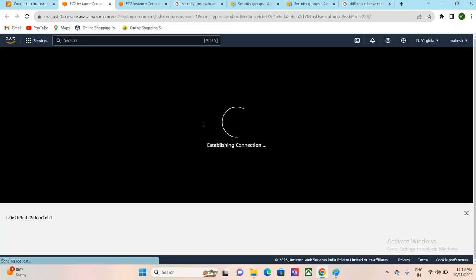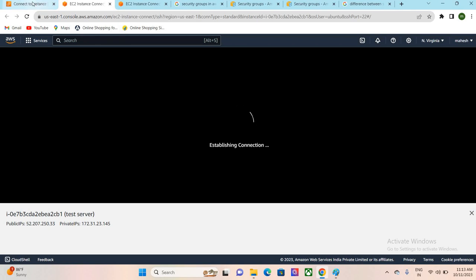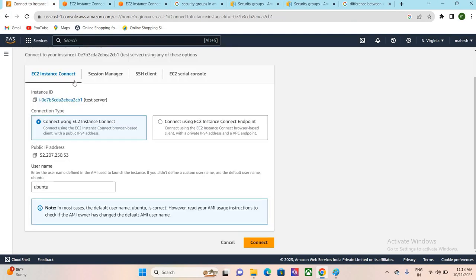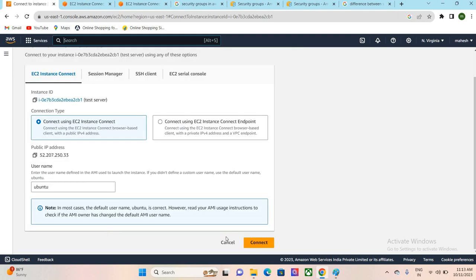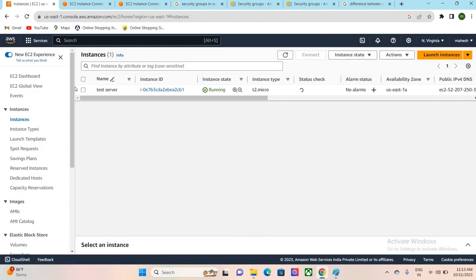We will try to connect one more time after deleting the SSH connection port 22. What happened? Failed to connect to your EC2 instance. EC2 instance connection was unable to connect. Ensure your instance settings are configured correctly for EC2 connect. What it means is there is some network issue. That means we had some port level issues at our EC2 level.